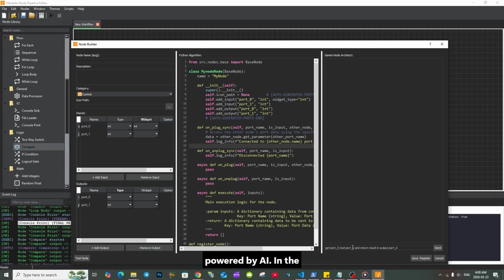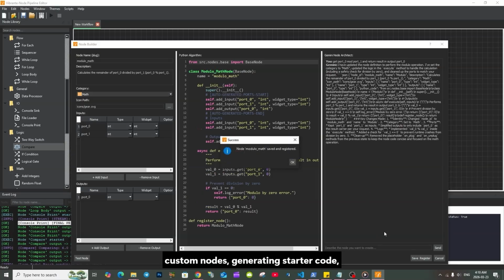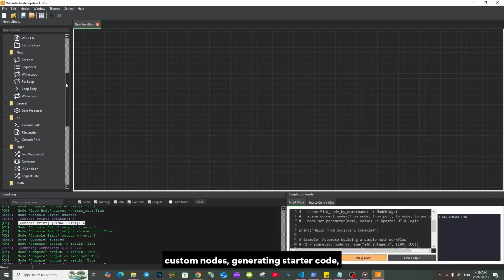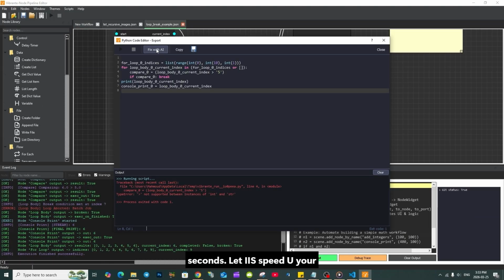And here's something special. Vibranti Node is powered by AI. In the Node Builder, you can use AI to help create and edit your custom nodes, generating starter code, prompt templates, or example snippets in seconds. Let AI speed up your creative process so you can focus on your ideas.